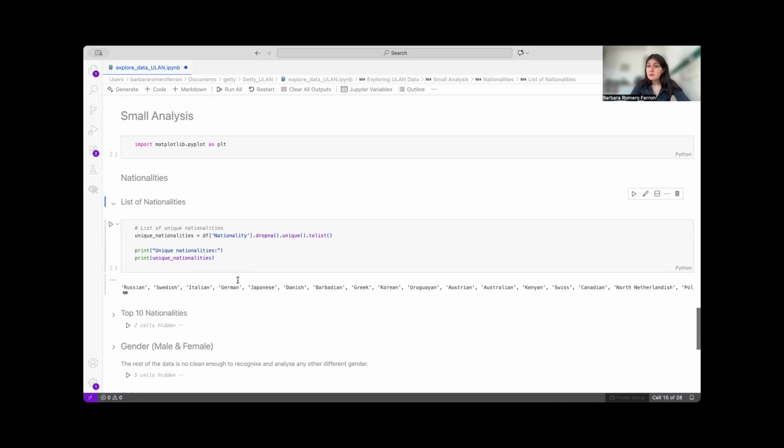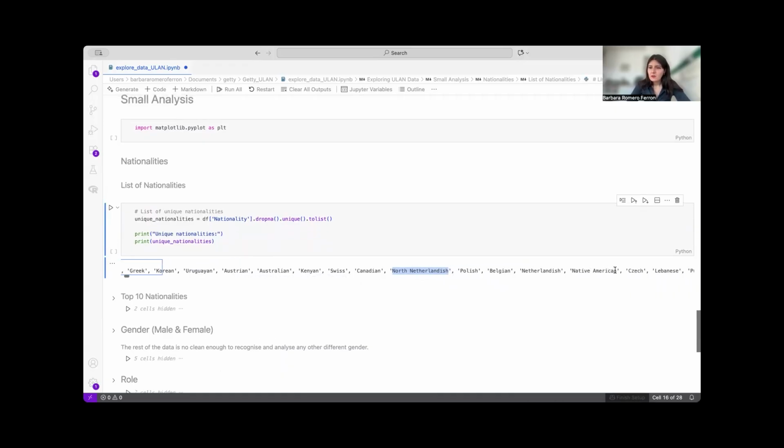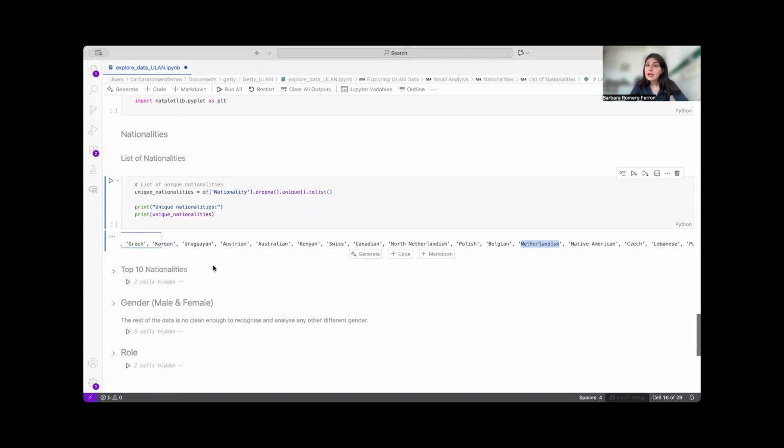This is interesting because we can also check how the granularity changed, having North Netherlandish, but it's complex too because then we also have Netherlandish. So there are many things that we will have to take into consideration when analyzing the nationalities within this dataset, and things that we might have to normalize and explore further, depending on our research question, of course.